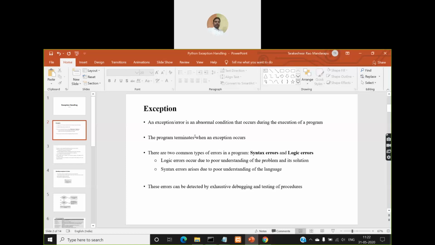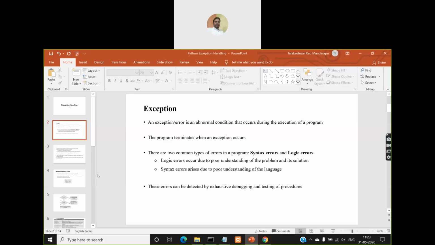So you know what is a list, a dictionary, a tuple, a function, a module, all these things you know. But when you don't have the logical thinking capability, due to which you cannot write the program even though you know the syntax and semantics of the programming language, then there will be a chance of occurrence of logical errors, right?